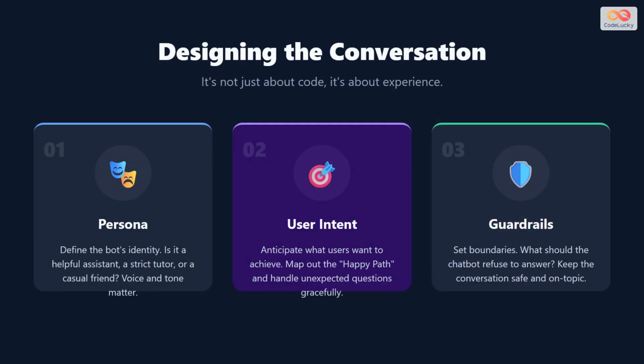Building a chatbot isn't just about code. It is about design. You must define a persona. Is your bot serious or funny? You also need to map out user intent, anticipating what people want, and set guardrails to keep the conversation safe and on track.